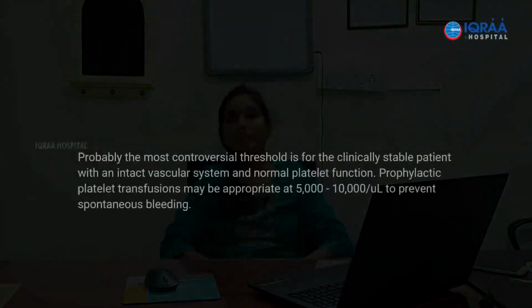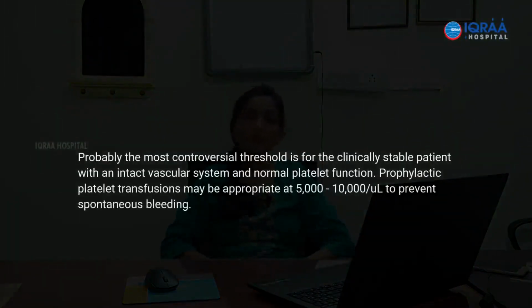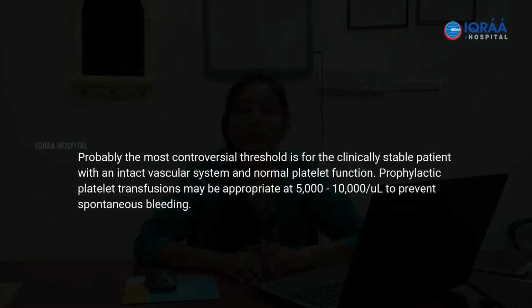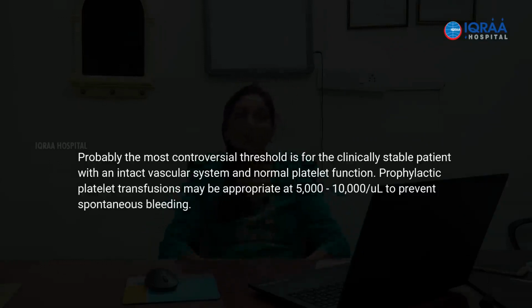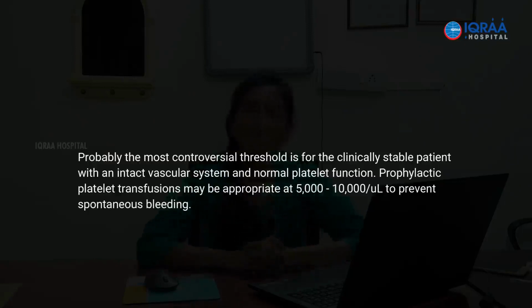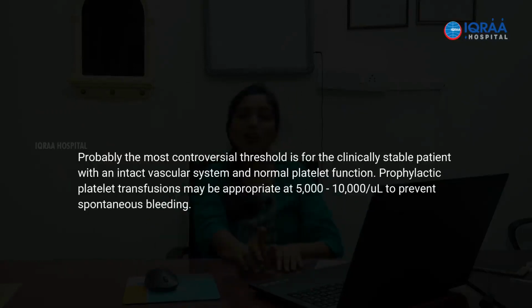The most controversial threshold as far as prophylactic platelet transfusion is for someone who seems stable but the platelet count is between 5,000 and 10,000. So here there is a whole lot of confusion, and conflicting data will be seen even in the journals. The various factors have to be taken into consideration, like is the patient in-house, like inpatient, or is he being discharged, and then accordingly you should take a call as far as the group between 5,000 to 10,000 is concerned.